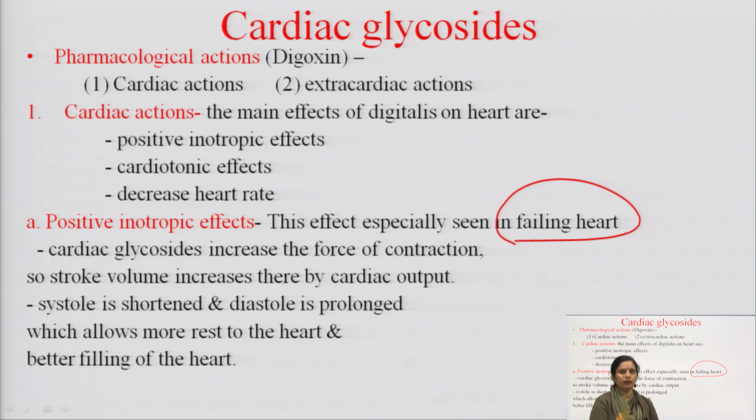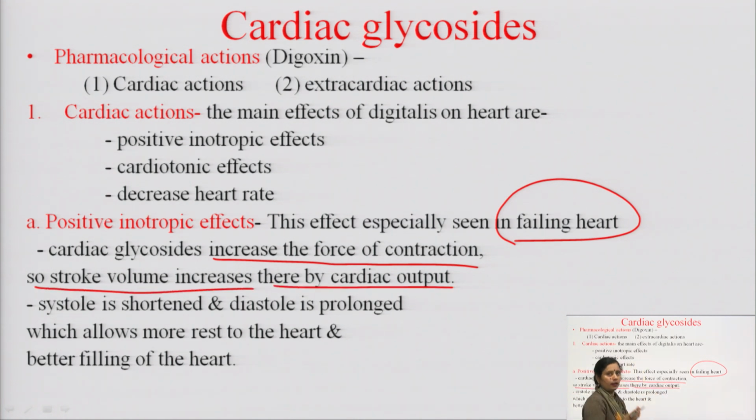Basically, it is seen in the failing heart, in the patient of heart failure. Cardiac glycoside increases the force of contraction, so stroke volume is increased, thereby cardiac output is increased. The main aim of the therapy is to increase the cardiac output, and if the force of contraction is increased, the ventricle contracts more forcefully, so the stroke volume is increased, and if the stroke volume is increased, cardiac output is also increased.